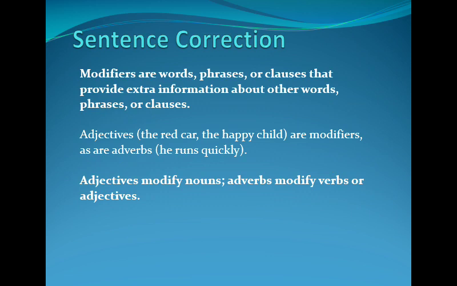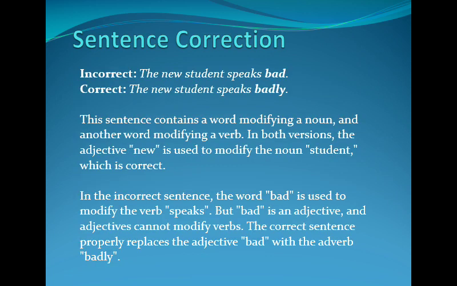It says modifiers. Modifiers are basically adjectives or adverbs, wherein adjectives modify nouns, adverbs modify verbs or adjectives. Let's have a look at an example. As you can see, the incorrect sentence says "the new student speaks bad." Now bad is modifying speaks, and speaks is a verb over here. So obviously bad has to be an adverb form, whereas over here it is in the adjective form. So you need to change it to badly, which is the adverb form.